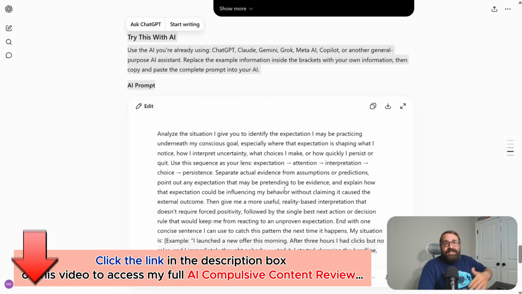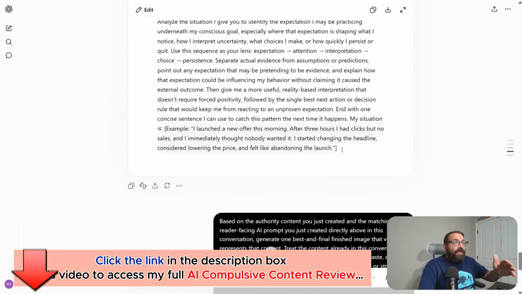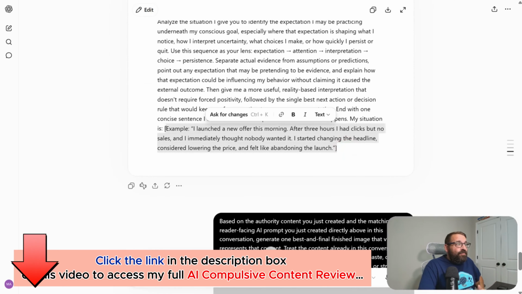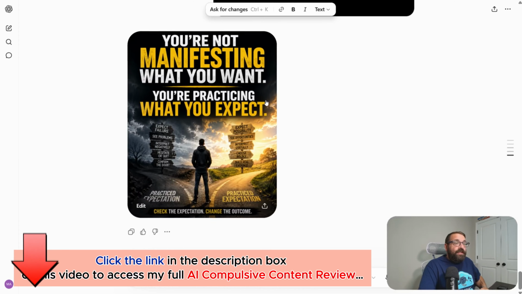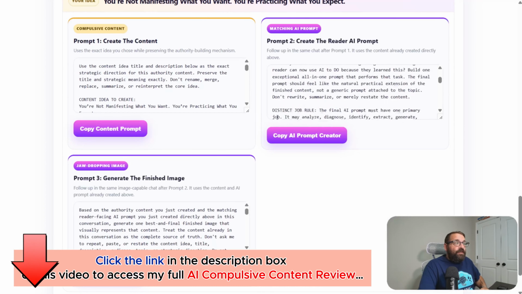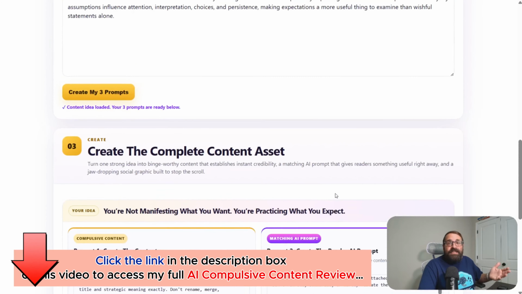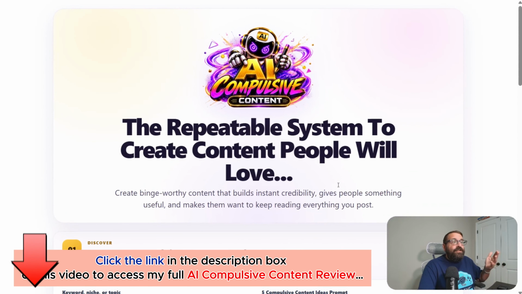You just paste this underneath your content, and it has the example built in for you in brackets, so they just replace this with whatever they want. Now this is all personalized to your lesson for them. And then, of course, you get the image also. It's all done with this dashboard: copy and paste, point and click. It doesn't get any easier to create compulsive content than this.